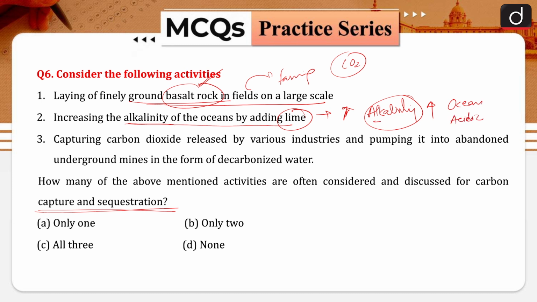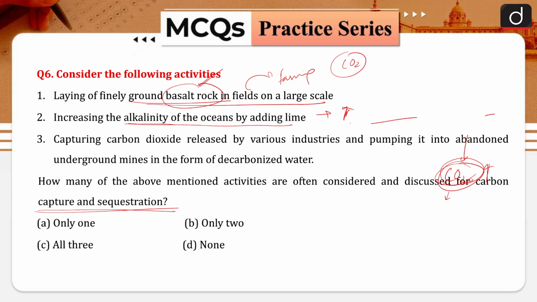Less acidic means that it can store more carbon dioxide, because carbon dioxide has the capacity to cause ocean acidification. Since we are adding lime, this acidification will reduce, and then there will be more scope for carbon dioxide, so you can store more carbon dioxide. So that is one technique wherein we add lime in the ocean water so that acidity can be reduced and carbon dioxide can be absorbed more. So this statement is basically correct.